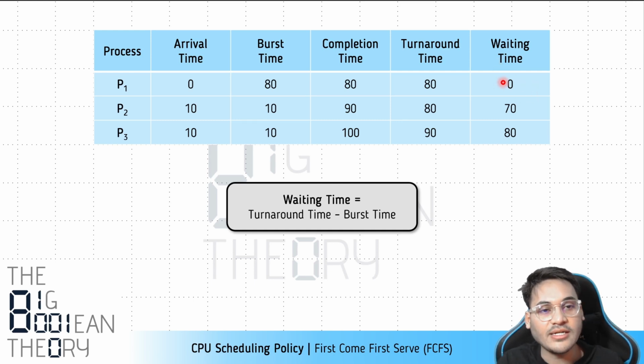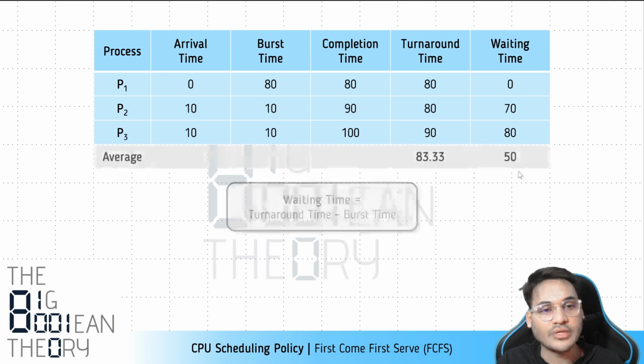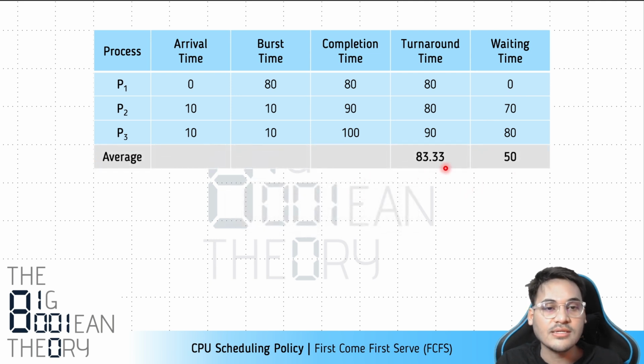So these are the waiting times, right? Now let's calculate the average. You can see in this case, the average turnaround time is quite high, right? So what we are trying to say is that the processes on an average spend 83 milliseconds in the system, which is quite high, right?